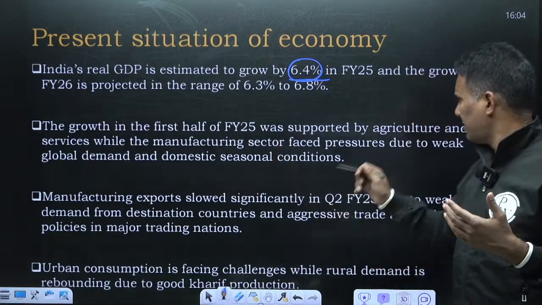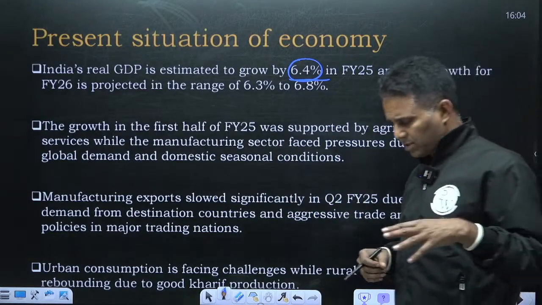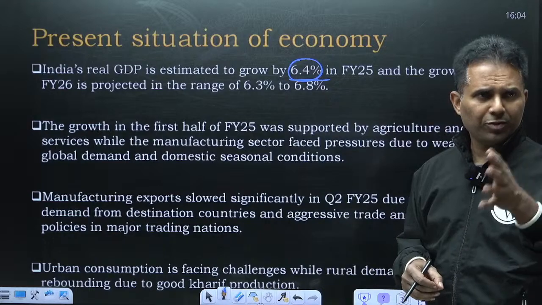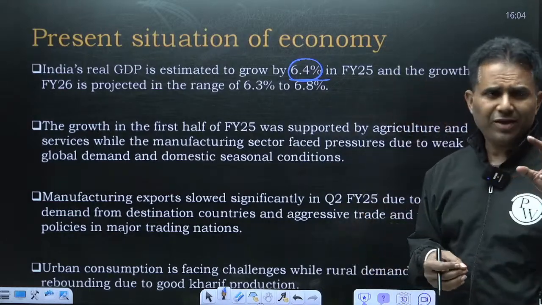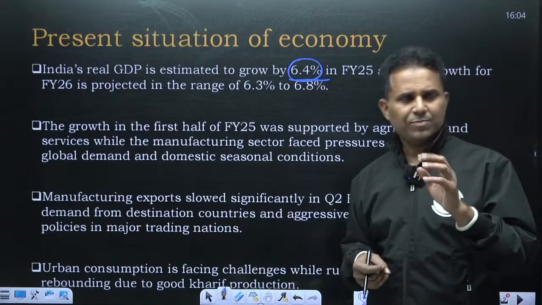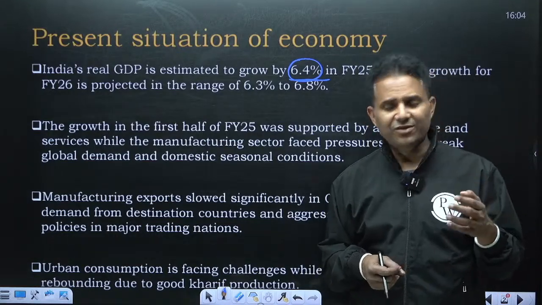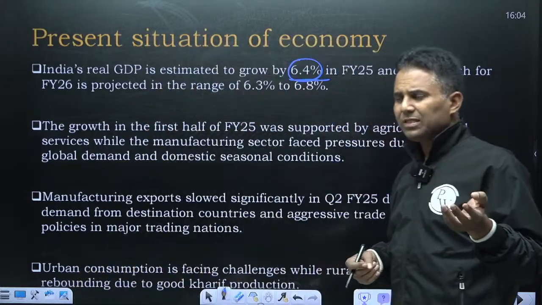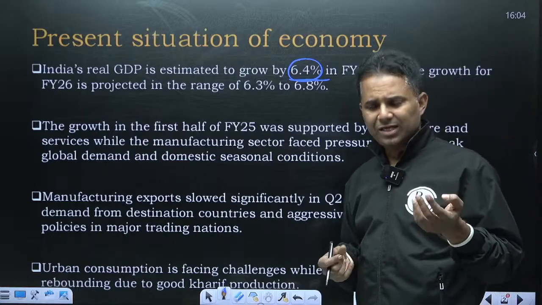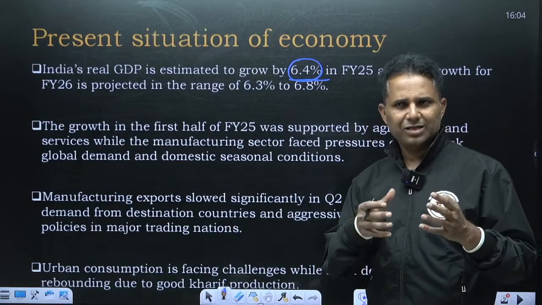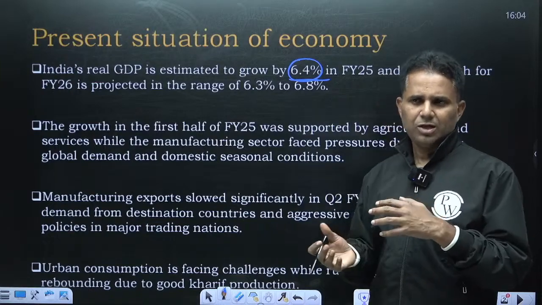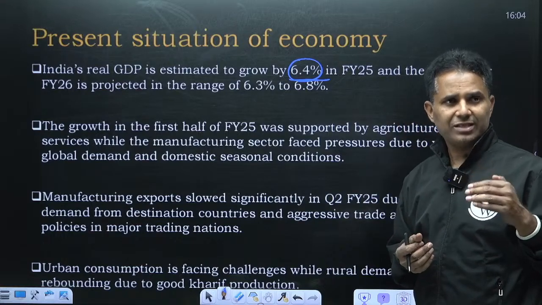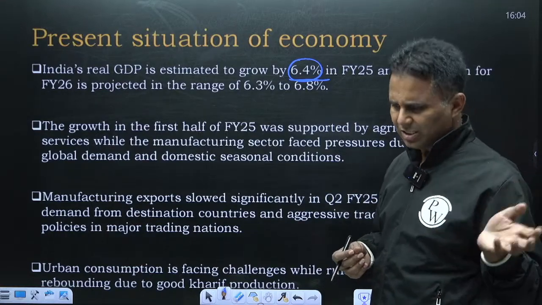So first thing is that growth is slowing down. Growth is around 6%, but what has done well? One is agriculture and the other is services. Manufacturing is facing challenges. So one is urban consumption facing challenges, and the second is manufacturing. Why is manufacturing facing challenges? Because of global headwinds. You must be seeing there are concerns regarding tariffs, concerns regarding economic nationalism. Every country is trying to restore manufacturing activities in their own countries. So that is leading to challenges in manufacturing and exports. So manufacturing is a little bit down in the second quarter.